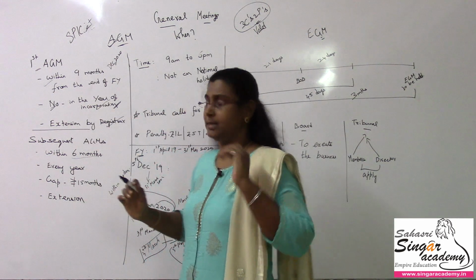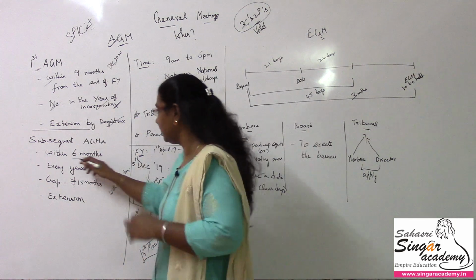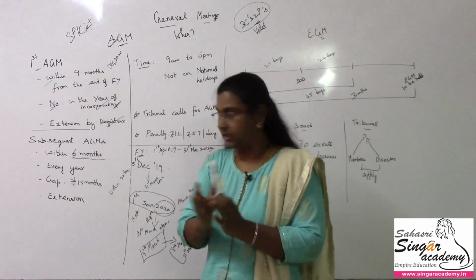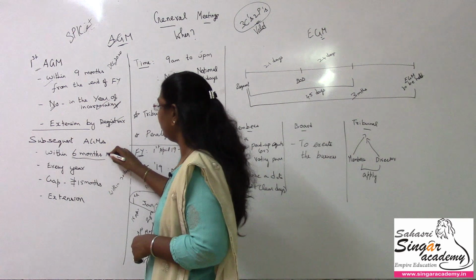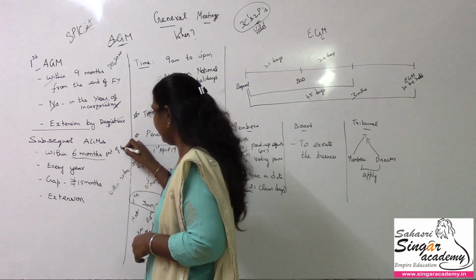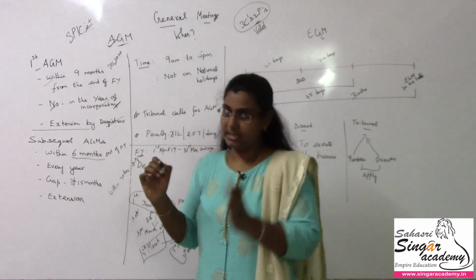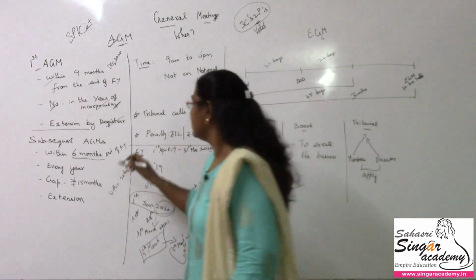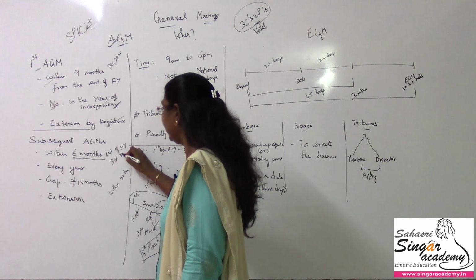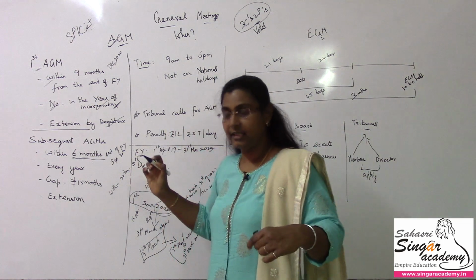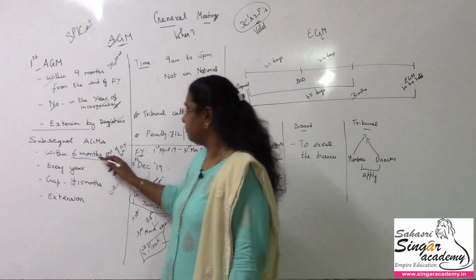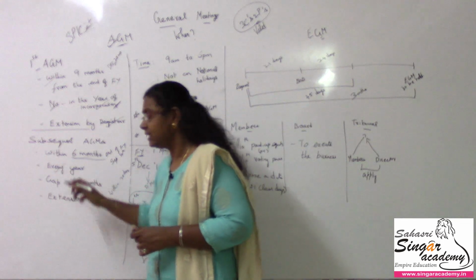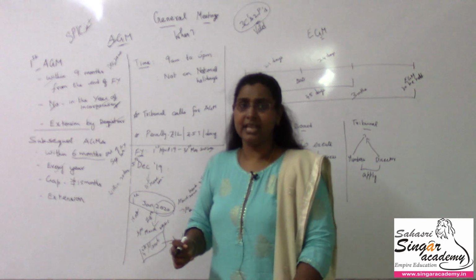Subsequent AGMs, that is first AGM is done. இப்போ subsequent AGMs பண்ணணும். எப்போ பண்ணுறது? Normally within 6 months. First AGM எப்போ நடக்கும்னா financial year end பண்ணதுலேருந்து, so end of financial year. Financial year end பண்ணதுலேருந்து 6 months. So March முடிஞ்ச பிறகு April, May, June, July, August, September. So September 30th of that year, calendar year, will be the 6 months period where the AGM has to be held. Okay, every year பண்ணணும். Yes, it's very important. Each and every year it has to take place.